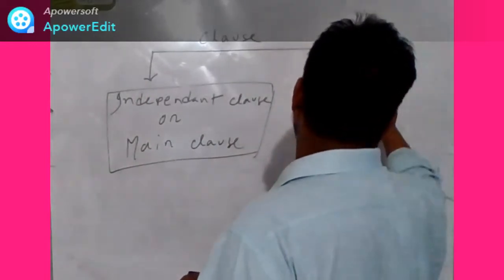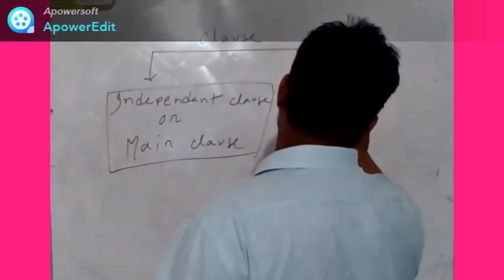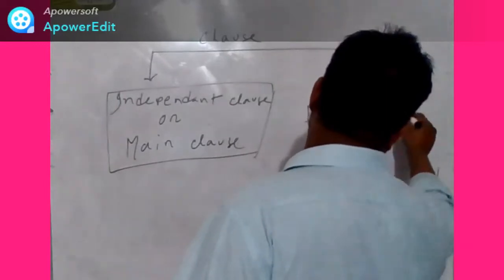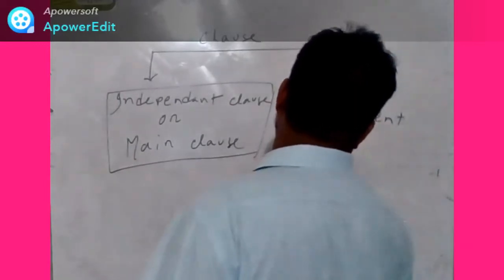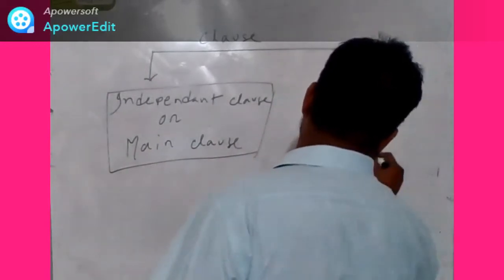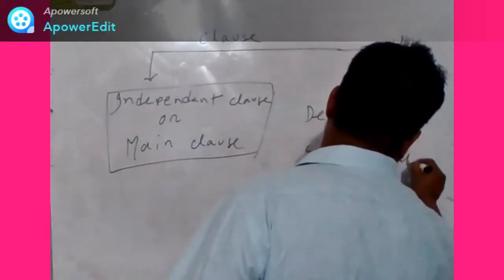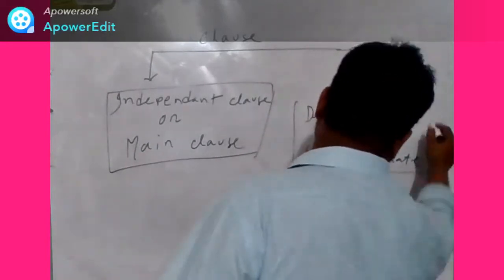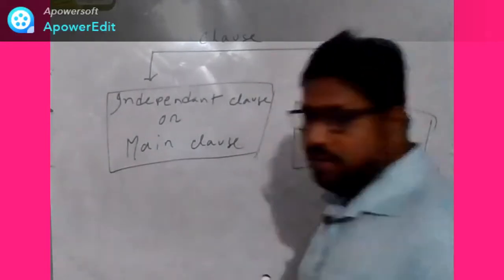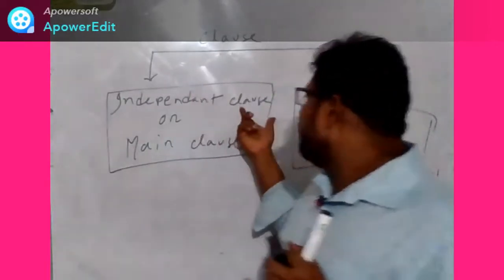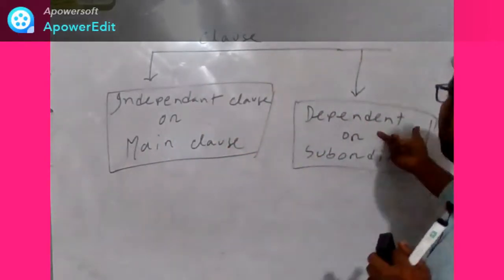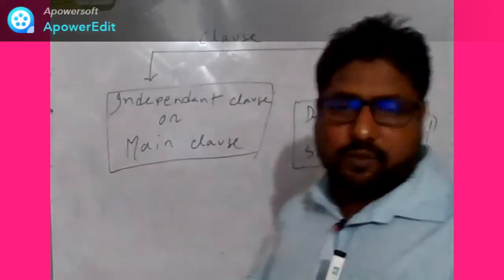The other is the dependent clause, or subordinate clause. So we notice that there are two kinds of clause: independent clause or main clause, and dependent clause or subordinate clause.